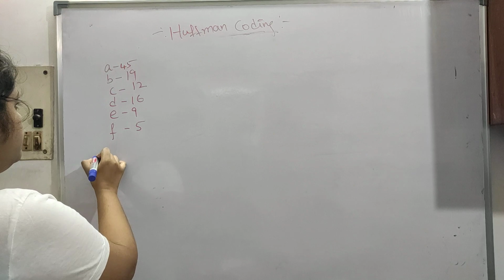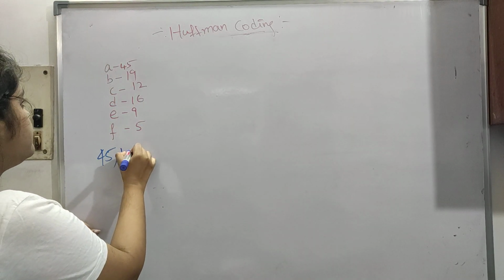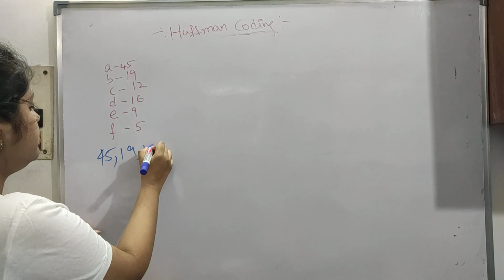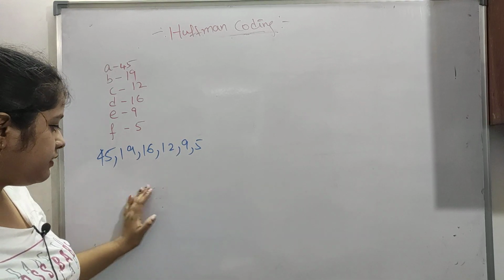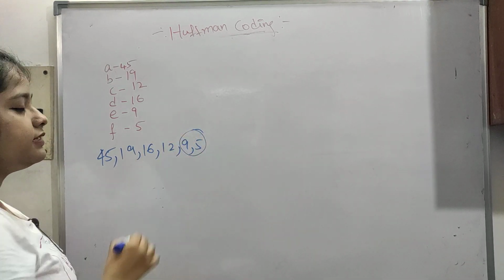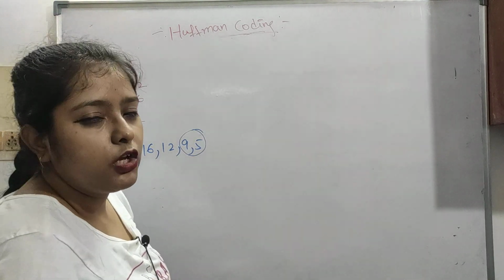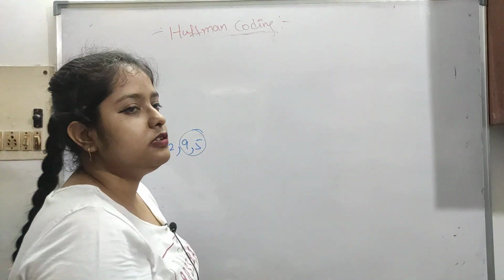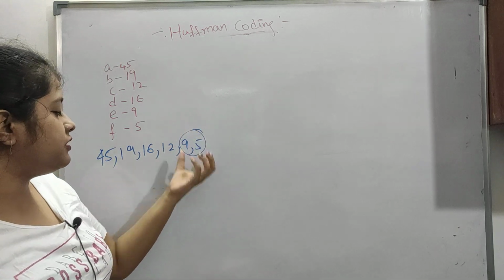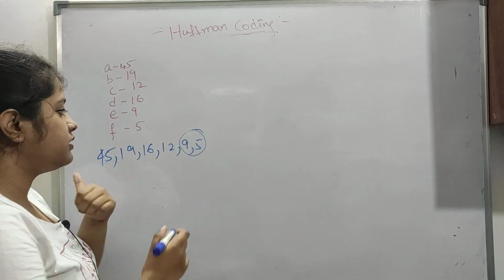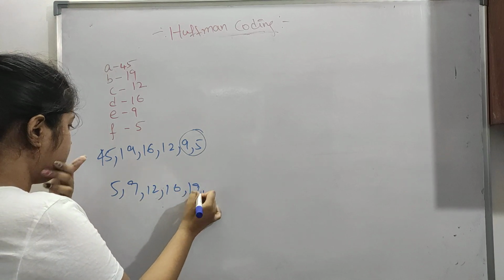So let's say, for example, 45 is the highest, then 19, then 16, then 12, then 9, then 5. Okay, so this is in descending order. Inside our min heap this is not the order, but we are not concerned about that, we are just doing this example. The min heap will be the opposite: 5, 9, 12, 16, 19. Then we have to take the first two elements.